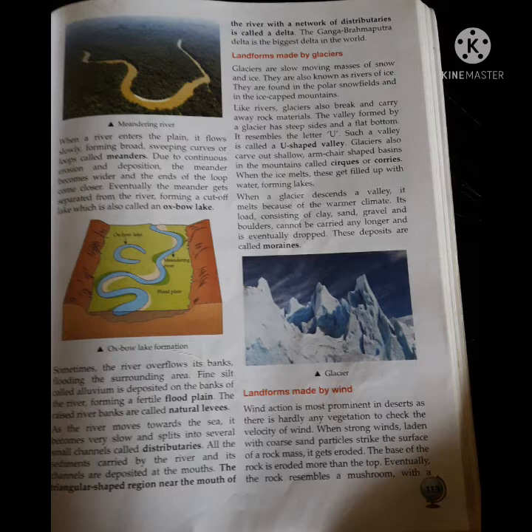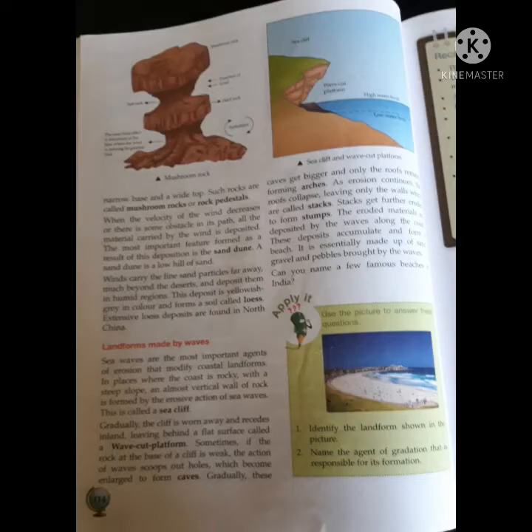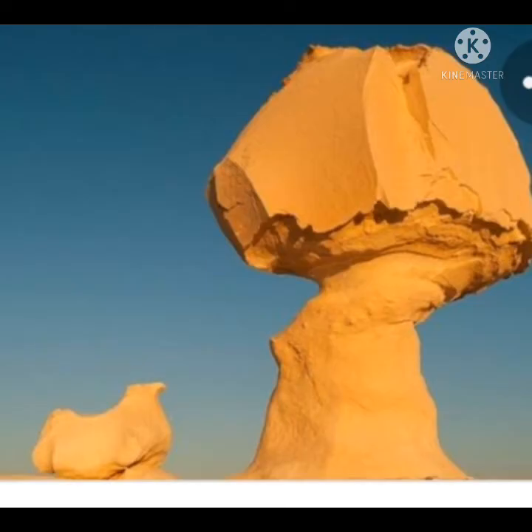Landforms made by wind. As we know very well, winds blow very fast in the desert because there is no obstruction in the path of the wind. That is why its intensity is very high. When a strong wind laden with sand particles strikes the surface of a rock mass, the rock mass starts to erode. The base of the rock is eroded more than the top. That is why mushroom rocks are formed.